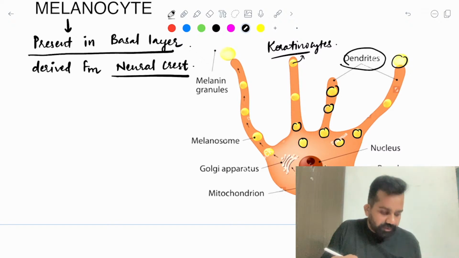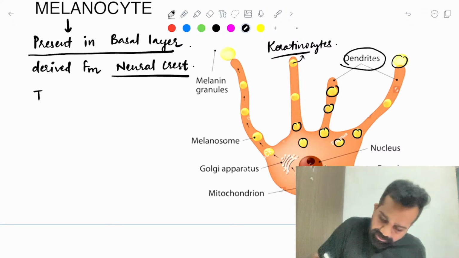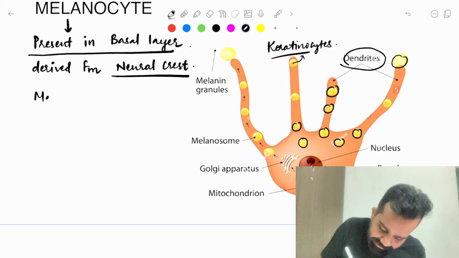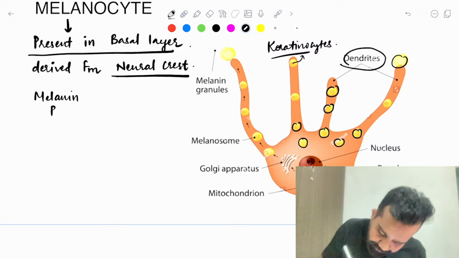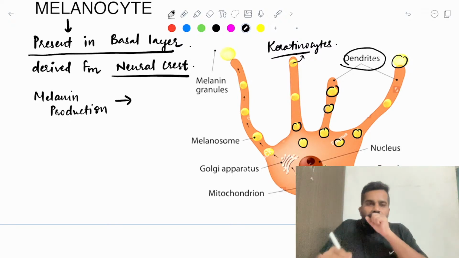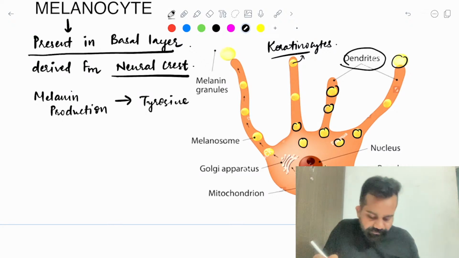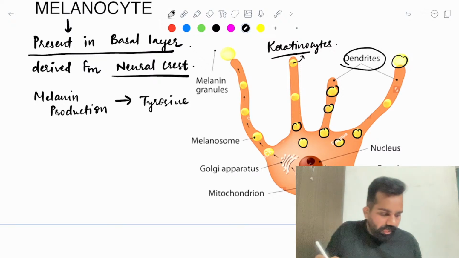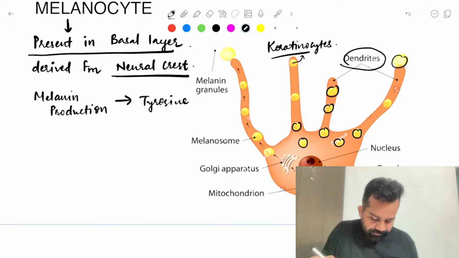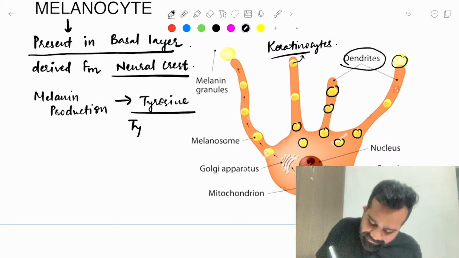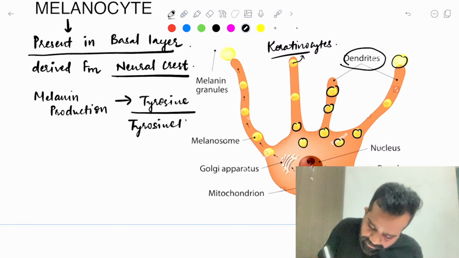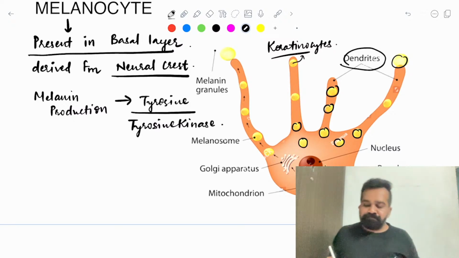So you all know the function of this is melanin production. The amino acid which is required for the production of this is tyrosine. Sorry. And the enzyme which is required is tyrosinase.